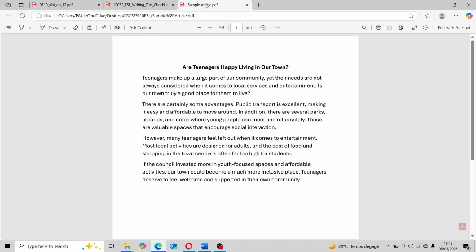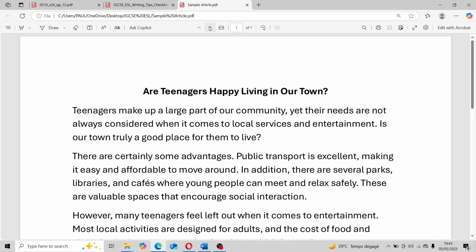All right, so this is a sample article. This is the topic: are teenagers happy living in our town? You know, a question. This kind of thing is engaging, it will attract the attention of the reader. So are they happy? The person wants to know, are they happy or not? All right, so teenagers make up a large part of the community.